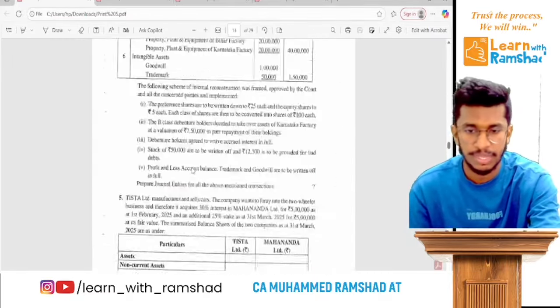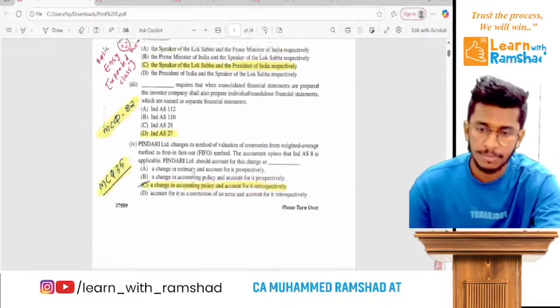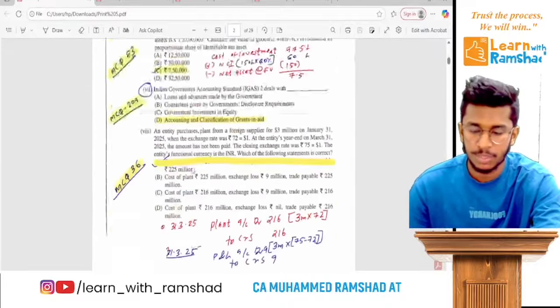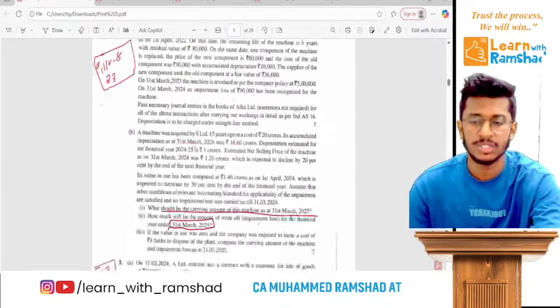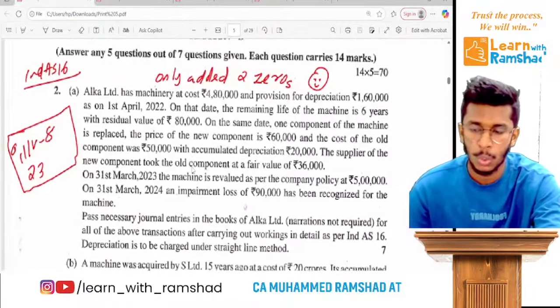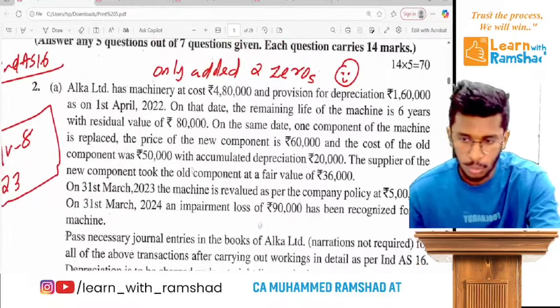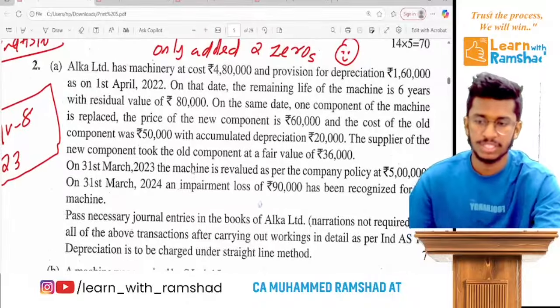So first, we are coming to the descriptive questions. We'll come to the MCQs later, but first we come to the descriptive questions. There you can see the first question. So question 2A. Now let's read out the question first.